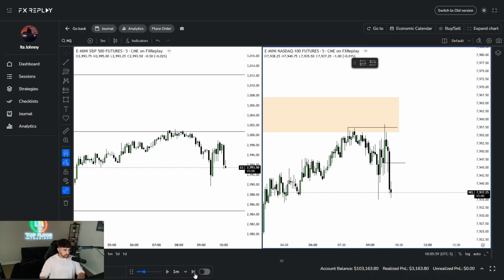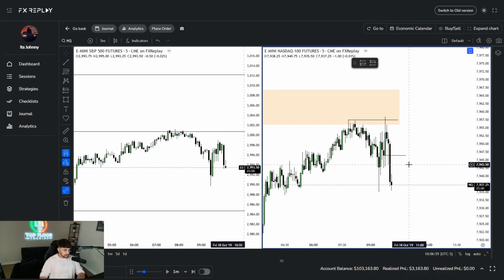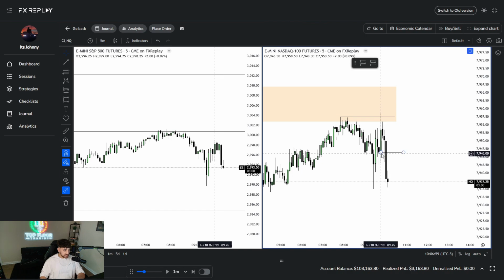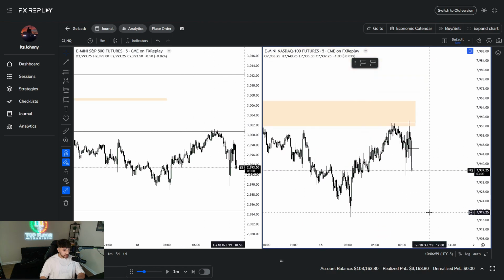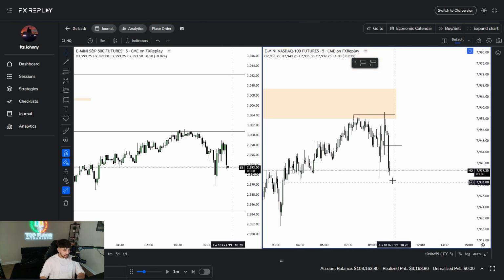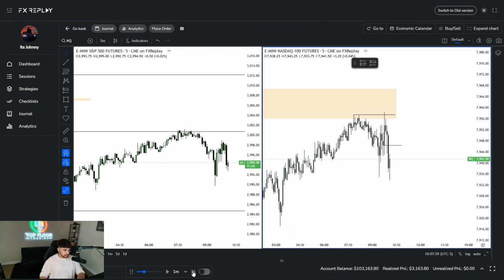Okay, nice. Nice CISD right here. So that is the type of displacement that I'm talking about here. So nice manipulation up. We get an SMT with ES there, and we get a new change in the state delivery here at the 10 a.m. opening. So if we form a fair value gap here, we could look to enter there.